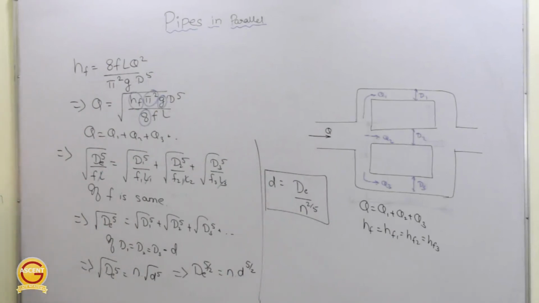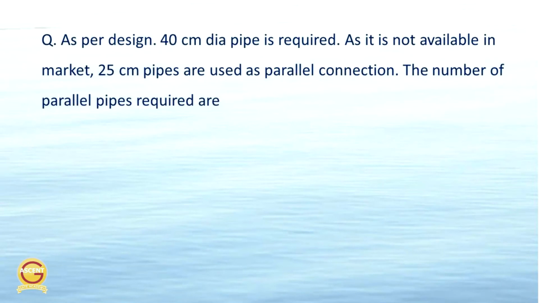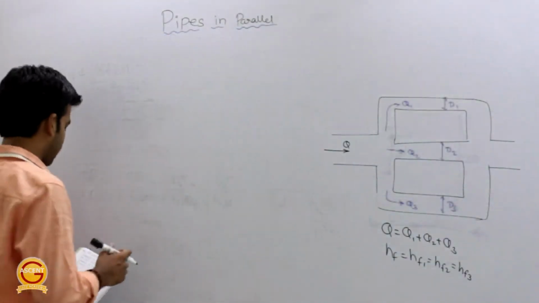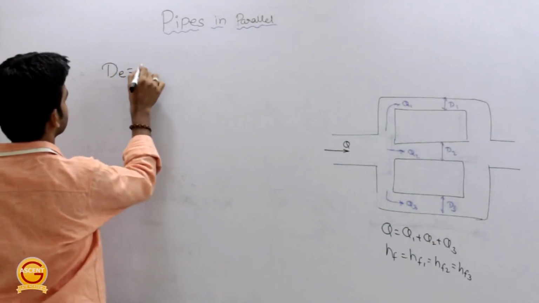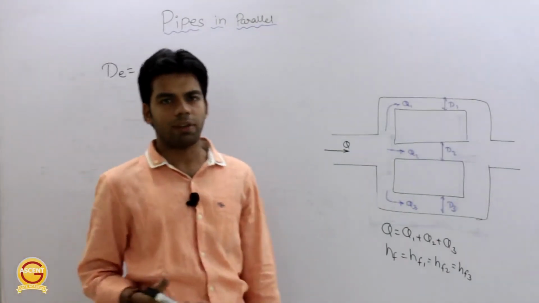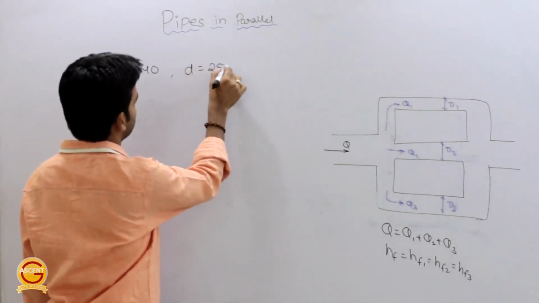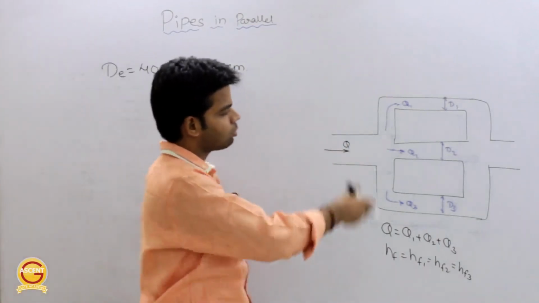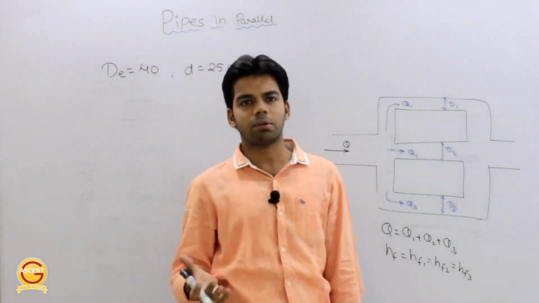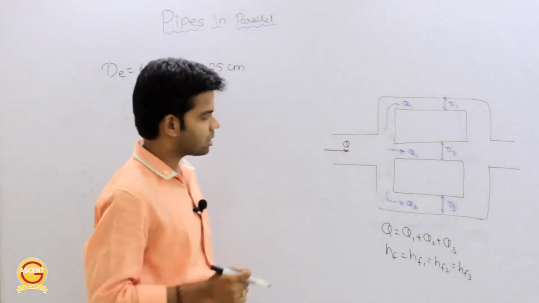Clear or not? Now we will solve one question related to pipes in parallel. The question says, as per design 40 cm diameter is required, as it is not available in the market, 25 cm pipes are used as parallel connection. The number of parallel pipes required are. So the required diameter, that means the equivalent diameter, is 40 cm, but because this is not available, the available is 25 cm diameter pipe. So how many pipes will we have to put in parallel so as to serve the same purpose which would have been served by the 40 cm diameter pipe?